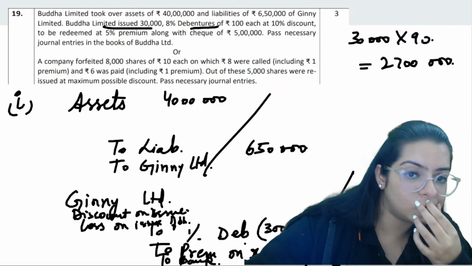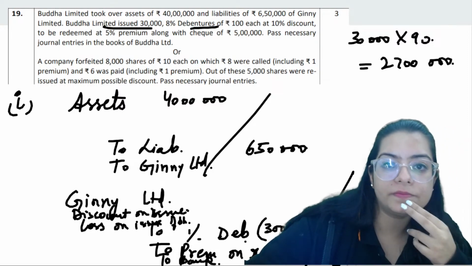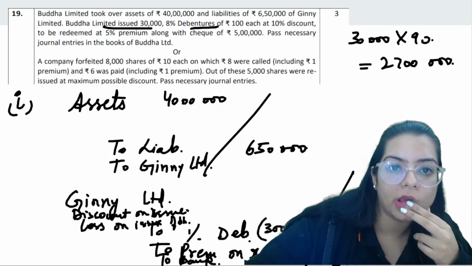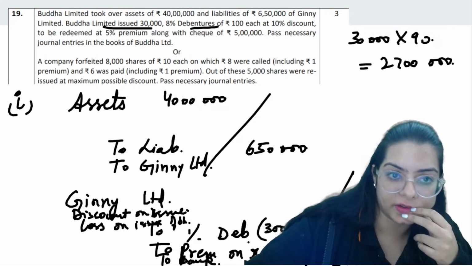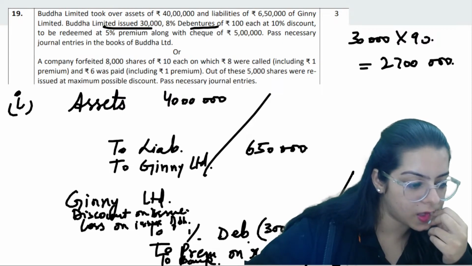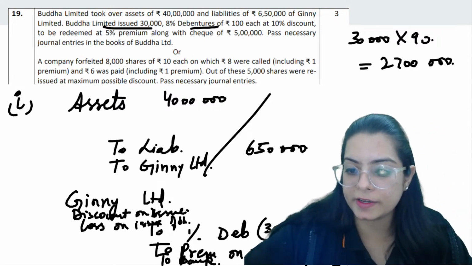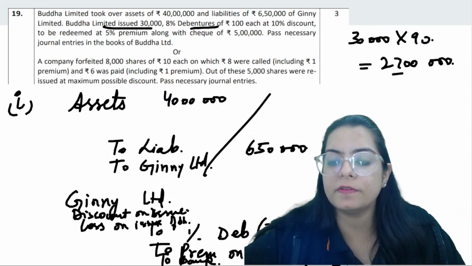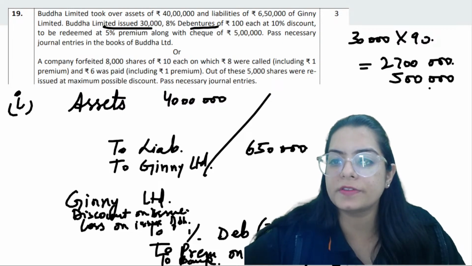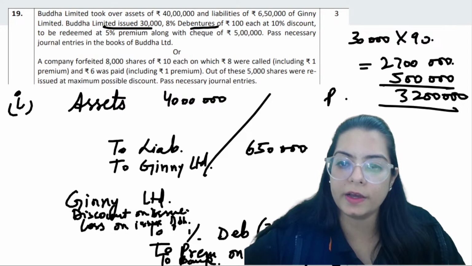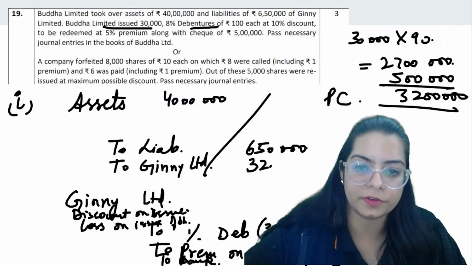Then we have got a premium of 5%. So 5 lakh we are getting through bank, 27 through shares. So total purchase consideration is 32 lakh. So 32 lakh is what we are going to mention here.